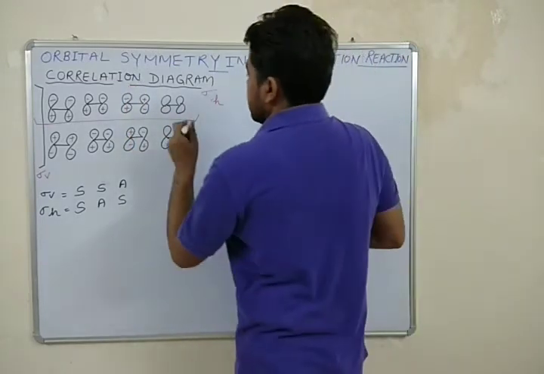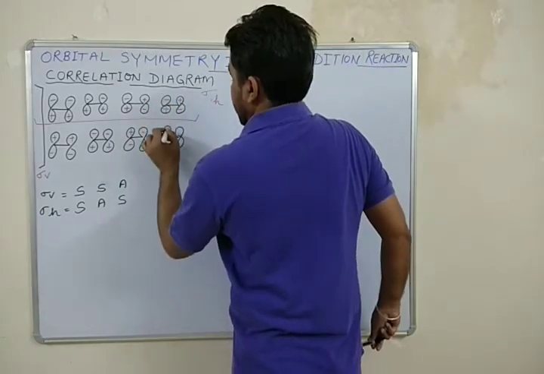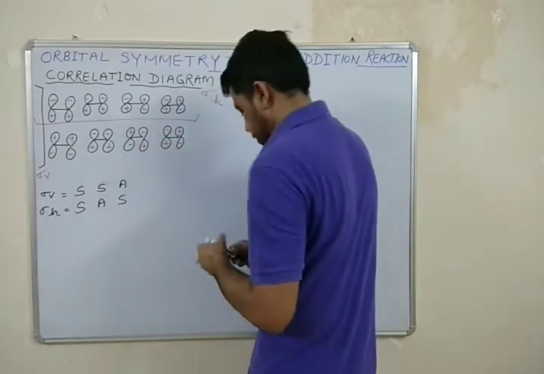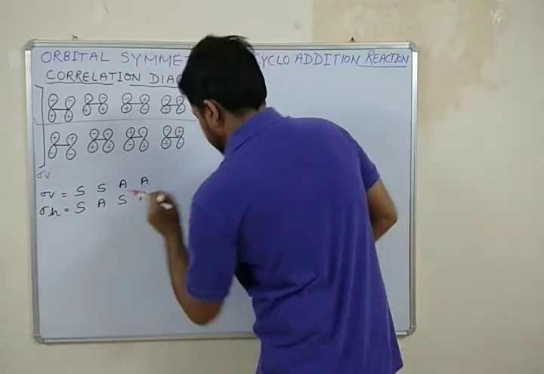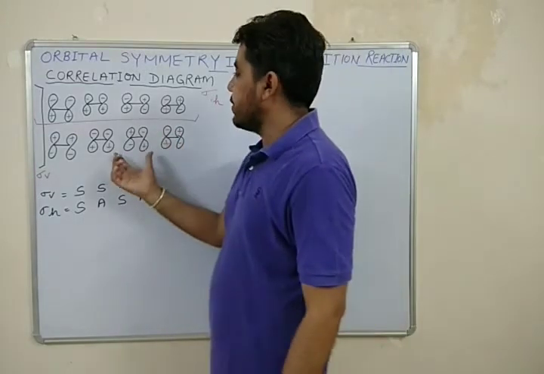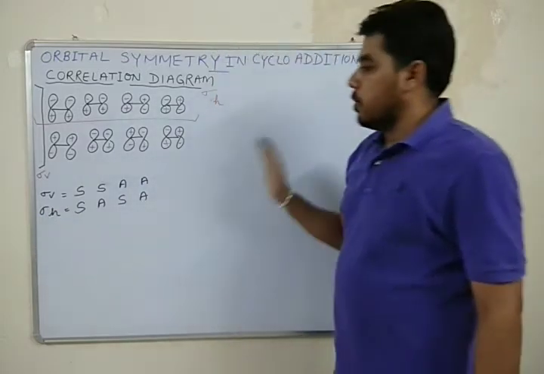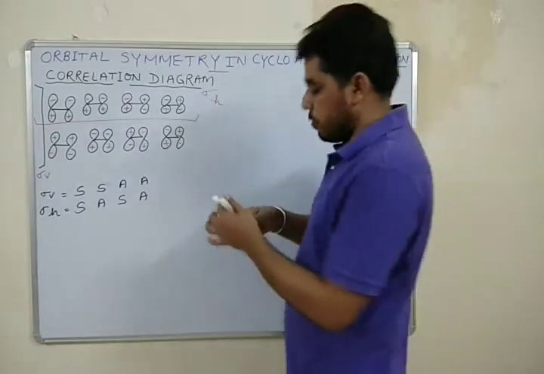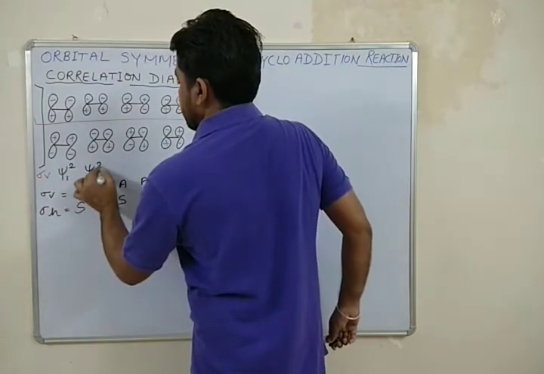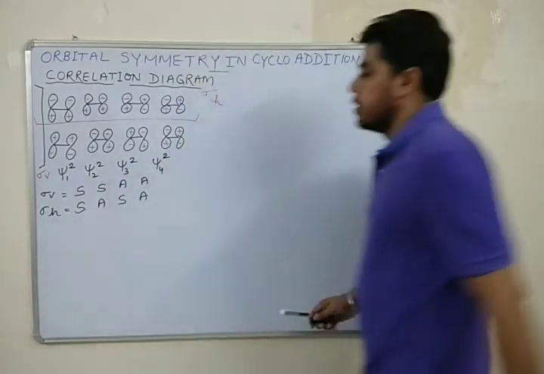And next one is the asymmetric orientation. Okay, so it is asymmetric. So these are the symmetry properties of reactant orbitals with respect to these two symmetry elements, that is vertical and horizontal plane of symmetry. It is psi 1 square, it is psi 2 square, psi 3 square and psi 4 square.